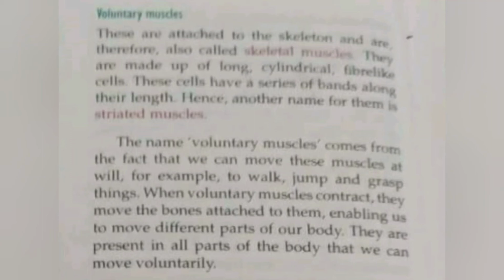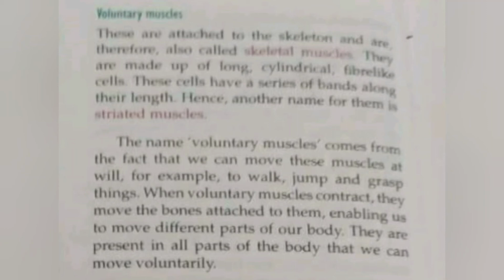Next, we are going to learn about muscular tissue. The tissues form muscles which not only help us to move our body, but also help us to breathe, to digest the food and to throw out the waste from our body. And there are three types of muscular tissue. They are voluntary, involuntary and cardiac muscles.